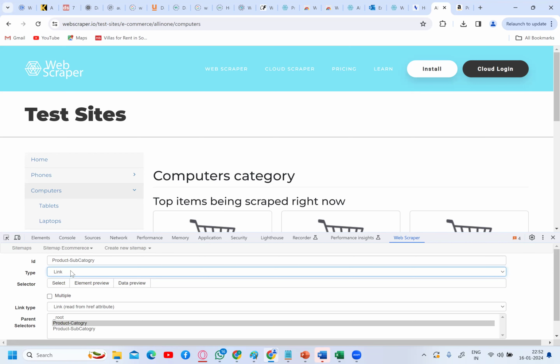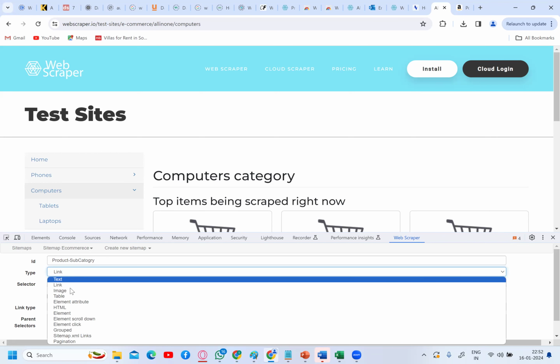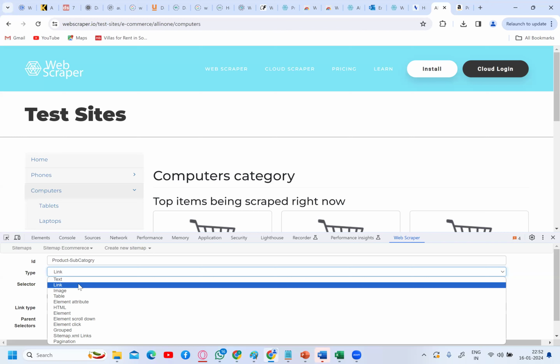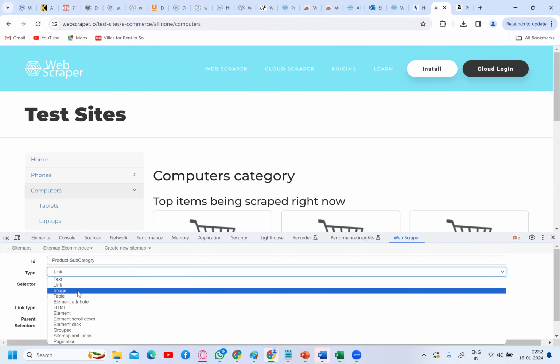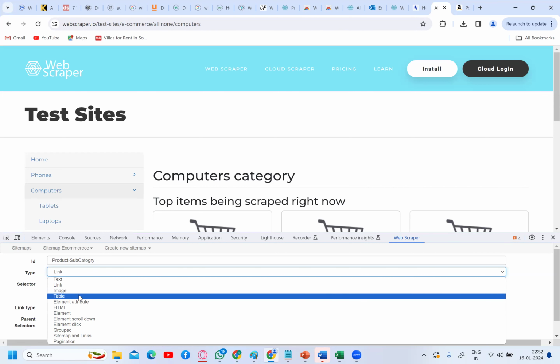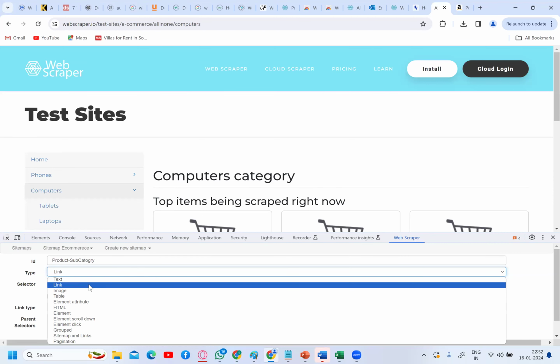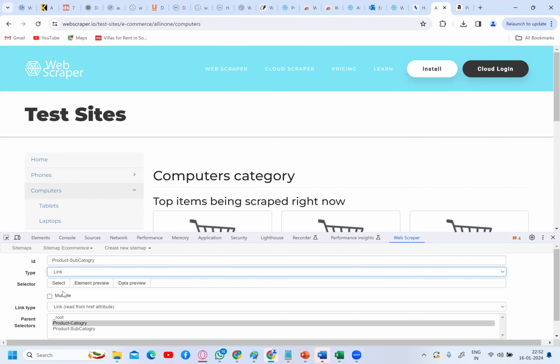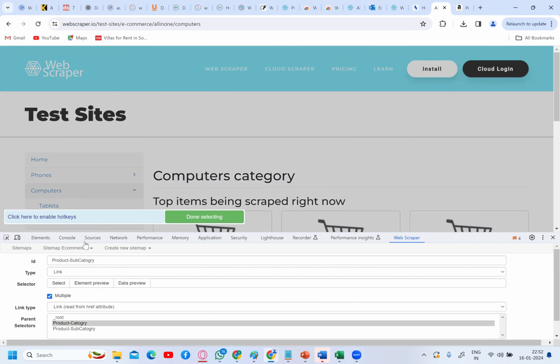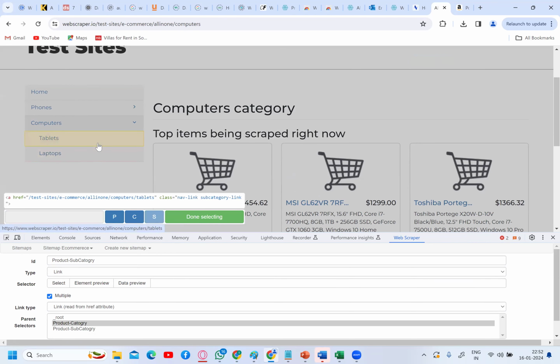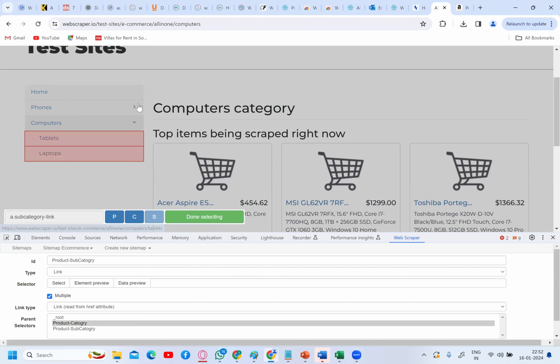There are many types. See here, different types of selections. One is text, one is link, image. If I extract the image, I will choose image. If I extract the table, I'll choose table. If I extract the text, I will choose text. But I have extracted the link here, a website link or web page link. So I'm choosing link. Again, please select multiple here because we have multiple subcategories. Yes or no? So I'm selecting tablets and laptops. Even I'm selecting under phones.